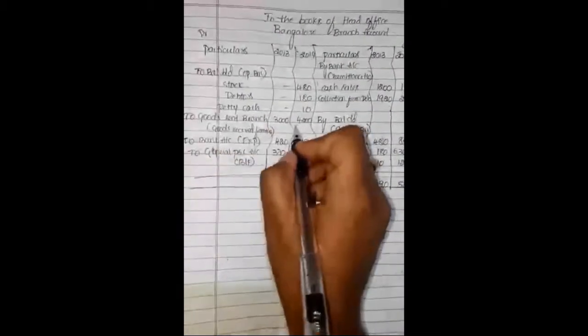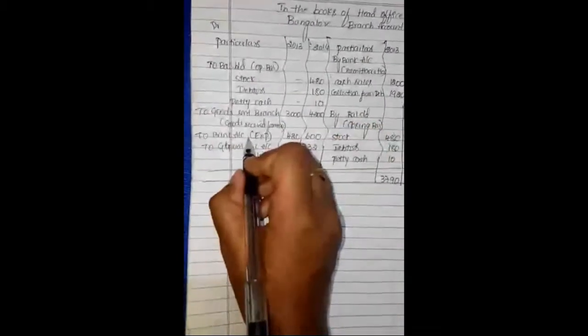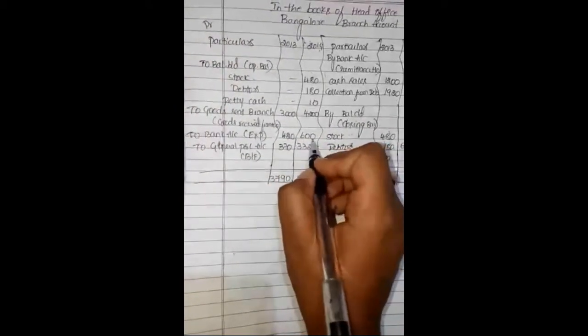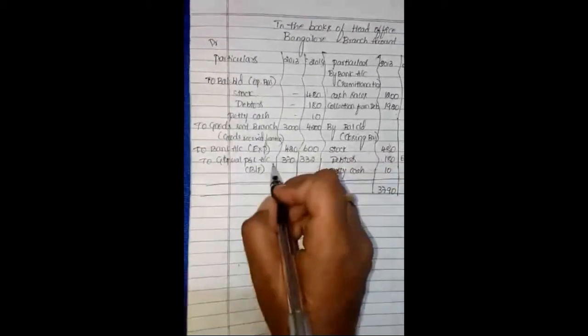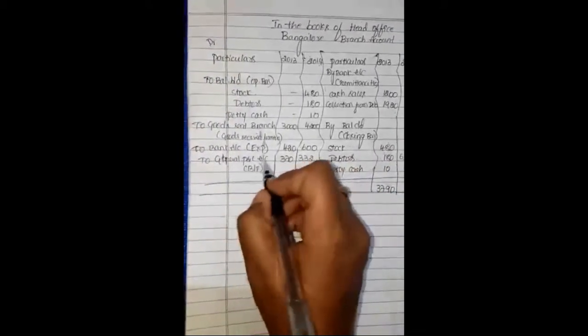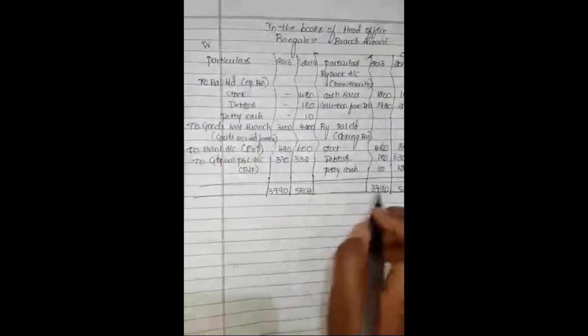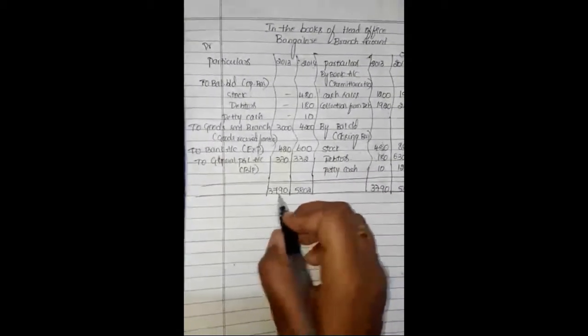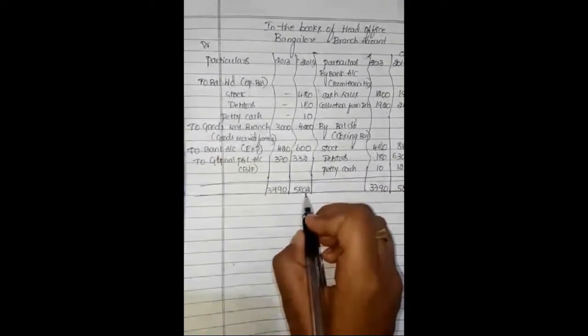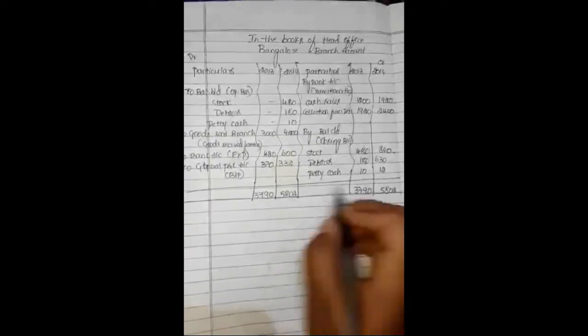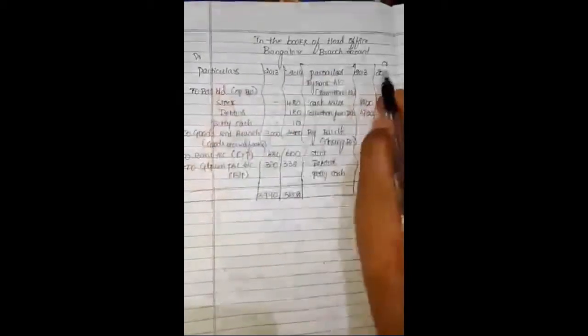Goods sent to branch 3,000, 4,200. Any branch expenses paid through bank account 420 and 600 in the particular year. The difference in figure will be treated as transferred to general P&L account, 370 and 332. This is the Bangalore branch account. Total of both the sides 3,790, 5,802 in the years 2013 and 2014 on both sides. It means debit and credit side.